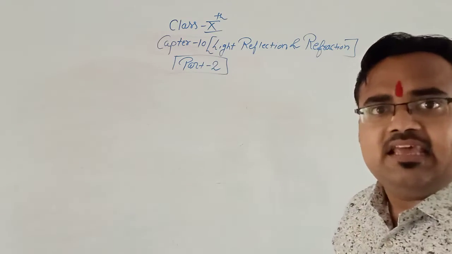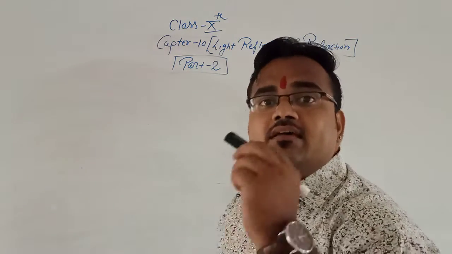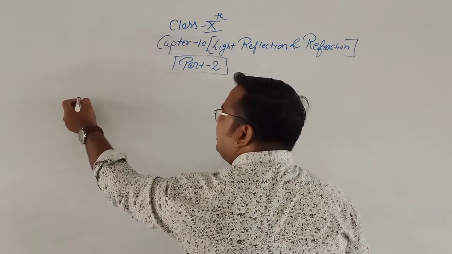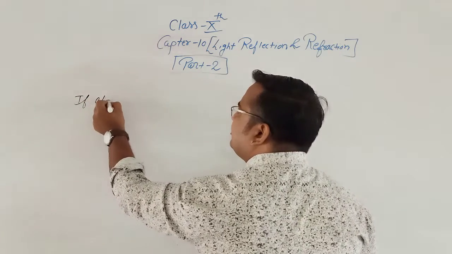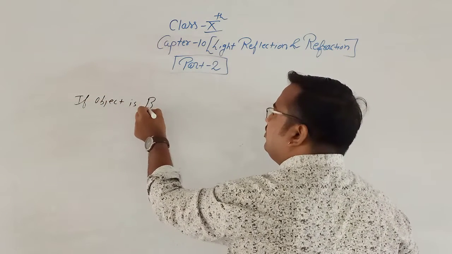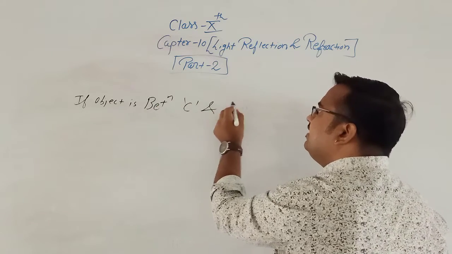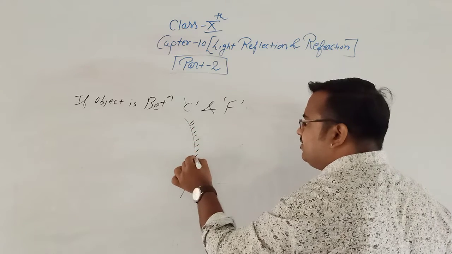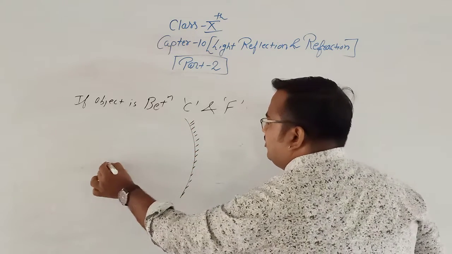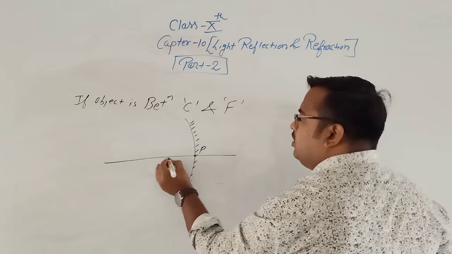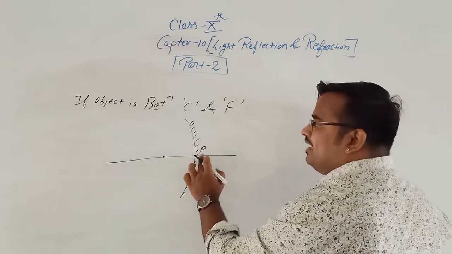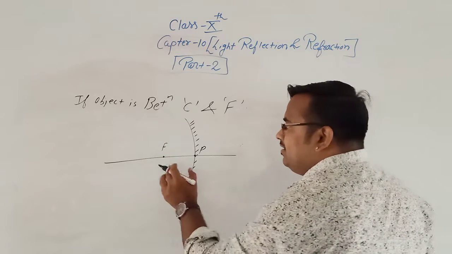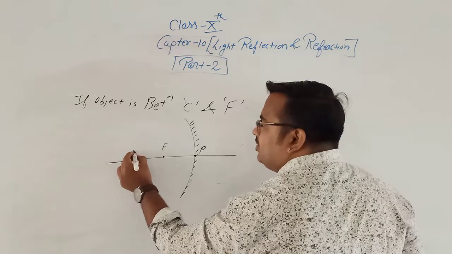So the next case is if the object is between center of curvature and focus, between C and F. So this is your concave mirror, principal axis, pole. Exactly 2 centimeters from the pole there will be the focus, and from the focus exactly 2 centimeters there will be the center of curvature.